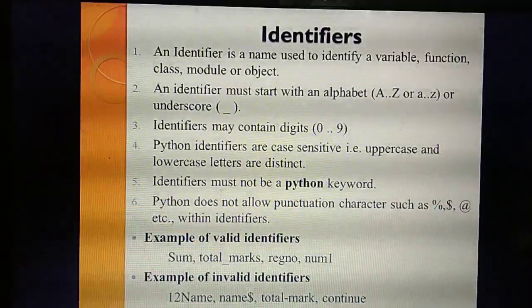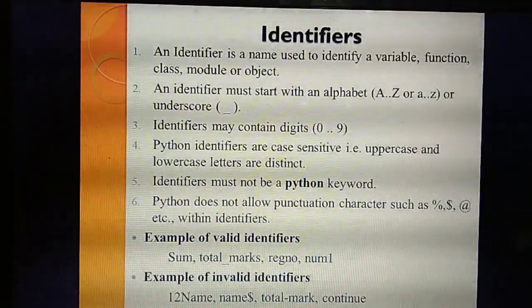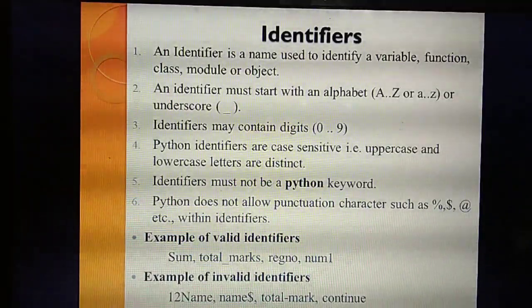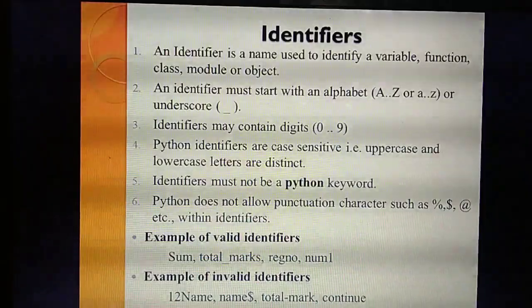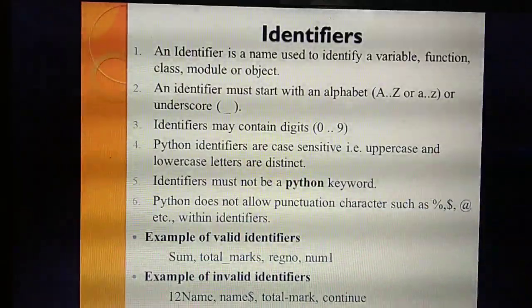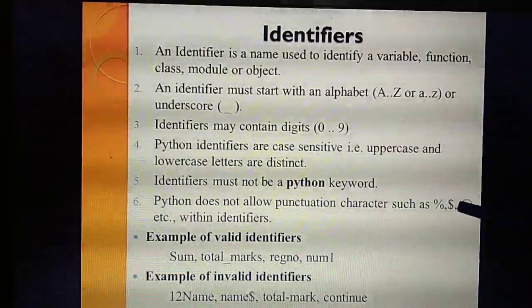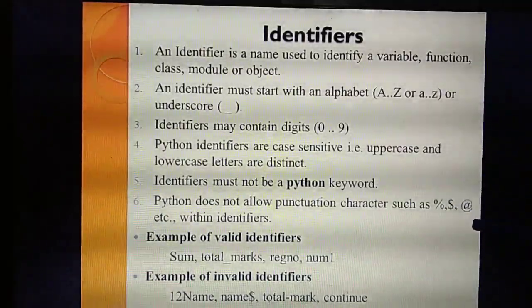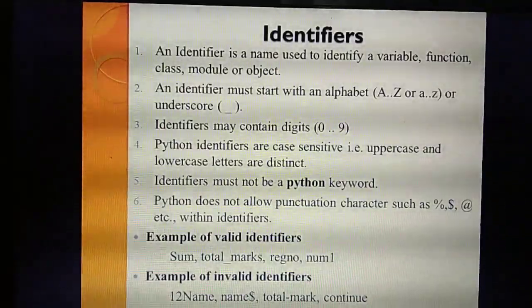What's the next point? An identifier is not a Python keyword. Identifiers are always not keywords. Next point: it will not allow punctuation characters. What do you mean by punctuation characters? Symbols like percentage, dollar, at symbol. Likewise, these symbols won't come in identifiers.